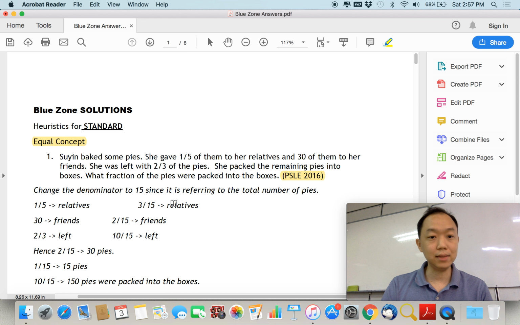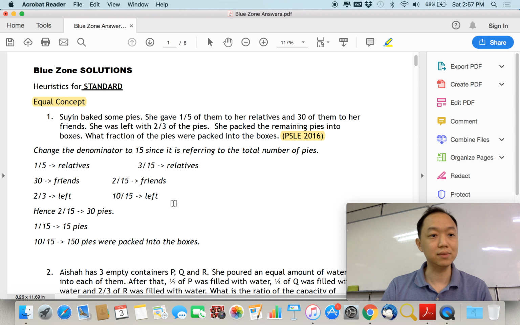Next, what I want to do is to go through the different types of concepts to have you understand exactly what they are about. Now if you have not downloaded the 2-page heuristics that we have compiled, you can go and download them. It's in our Facebook page. You have to join our Facebook group to do that.